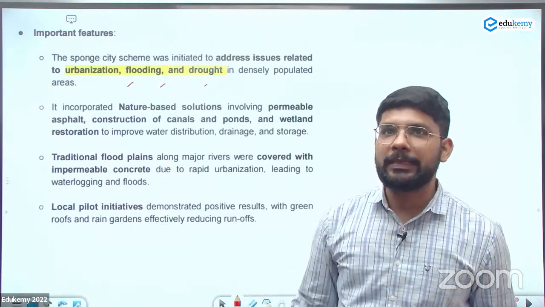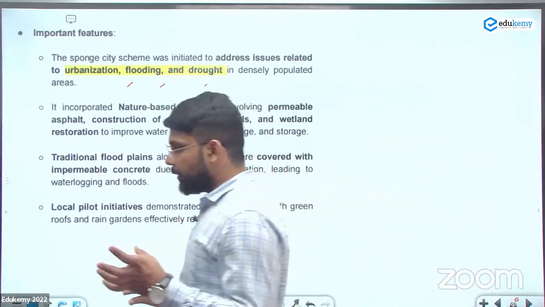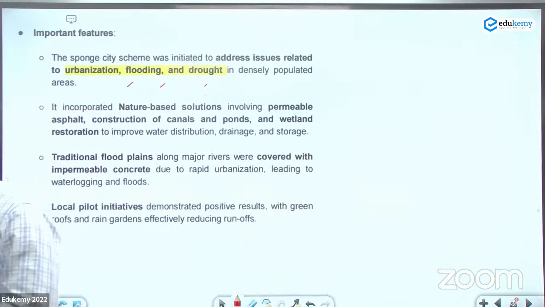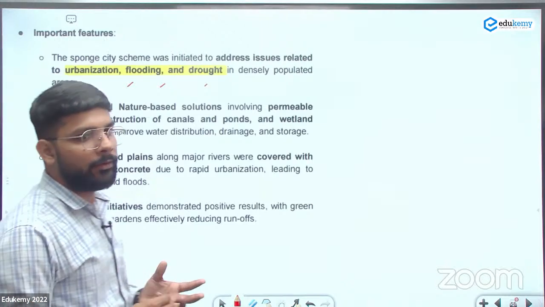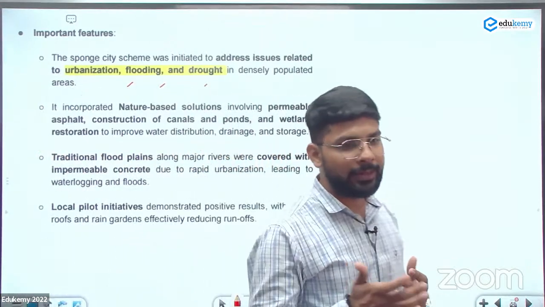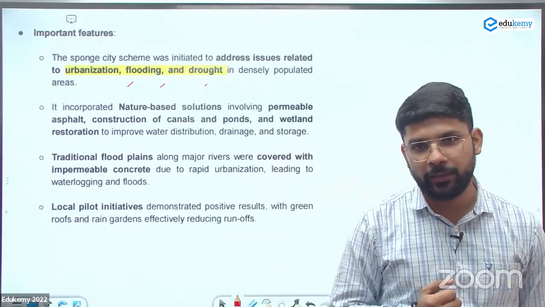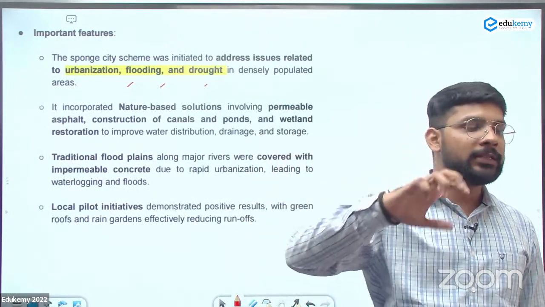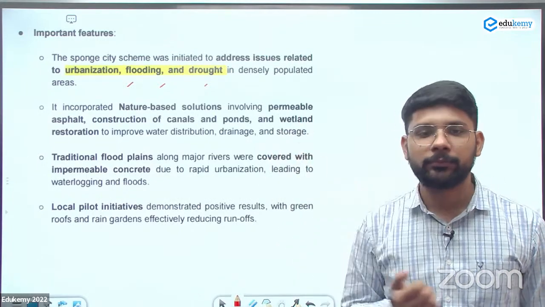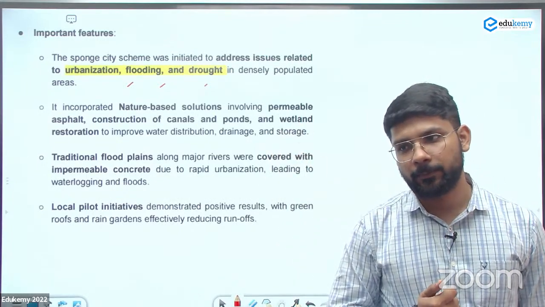So you can use this case study in the urban flooding. When there is a question related to the urban flooding in the GS1 or the GS3, you can mention in the way forward this case study, we can make the sponge city, which can protect the city from the flooding, which can provide the clean water and help in the rainwater harvesting. Even in the case of the water conservation question, you can mention about the sponge cities.